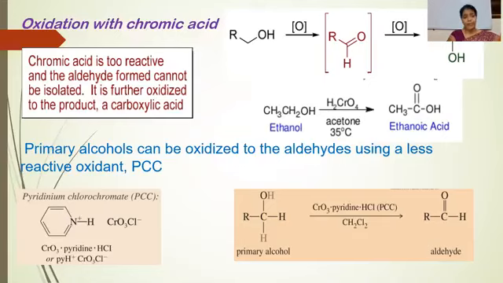For the oxidation of primary alcohols, we can also use pyridinium chlorochromate. This is the structure of pyridinium chlorochromate. Pyridinium chlorochromate oxidizes primary alcohol in dichloromethane and converts it into aldehyde. Since it is a weaker oxidizing agent, it is not strong enough to oxidize the aldehyde. So the reaction can be stopped at the first stage, the formation of aldehyde, when we are using the weak oxidizing agent pyridinium chlorochromate.